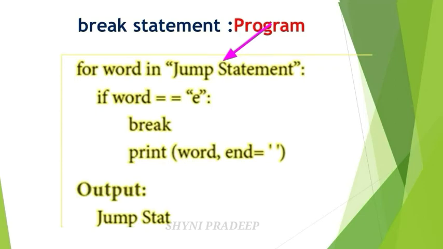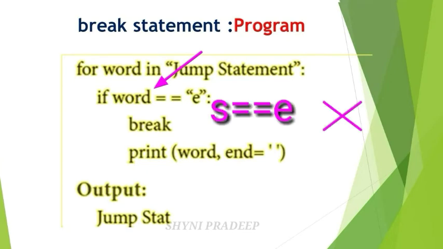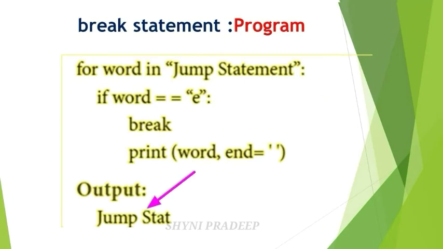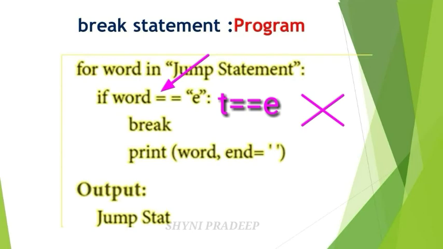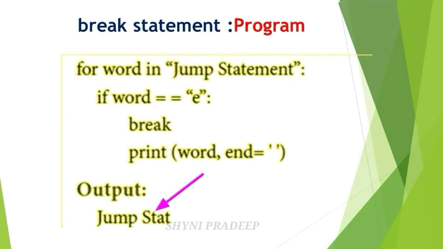And next again go to the for loop condition. What is the next letter? S. Check the if condition. Vad is equal to E. So S equal to E? No, this is also not true. So skip the break statements. Again print vad. So print S in the output screen. Okay. Next again go to the for loop condition. Next letter is what? T. Check the condition. If T is equal to E? No, this is also false. So skip the break statement. Again print vad. So print T.